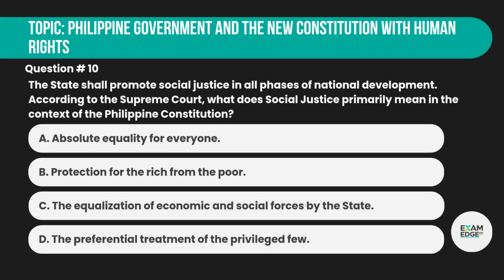Question number 10. The state shall promote social justice in all phases of national development. According to the Supreme Court, what does social justice primarily mean in the context of the Philippine Constitution? A. Absolute equality for everyone. B. Protection for the rich from the poor. C. The equalization of economic and social forces by the state. D. The preferential treatment of the privileged few.